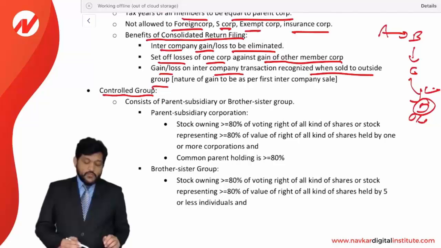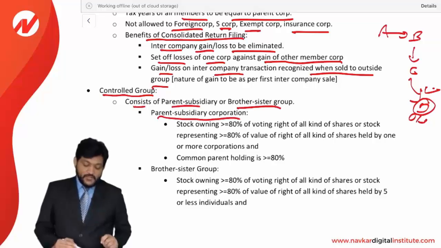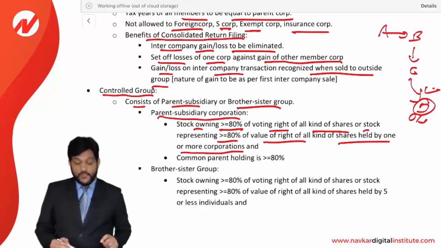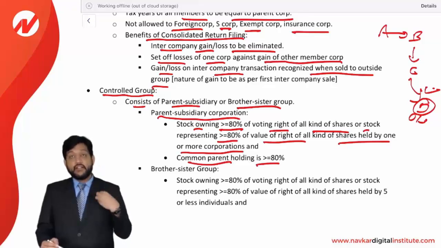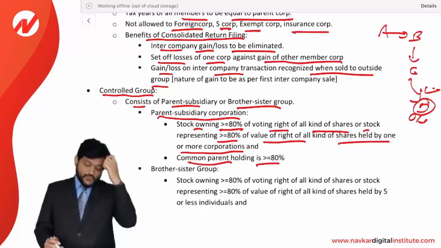Now, controlled group. What is a controlled group? It consists of a parent-subsidiary or brother-sister group. What is a parent-subsidiary corporation? It means stock owning more than 80% of the voting right of all kinds of shares, or stock representing more than 80% of the value of all kinds of shares, held by one or more corporations. And the common parent holding is more than 80%. Means the one or more corporations should own more than 80% of the other corporation, then it is considered a parent-subsidiary relationship, like a holding company and holding subsidiary. That's the relationship they want to say.